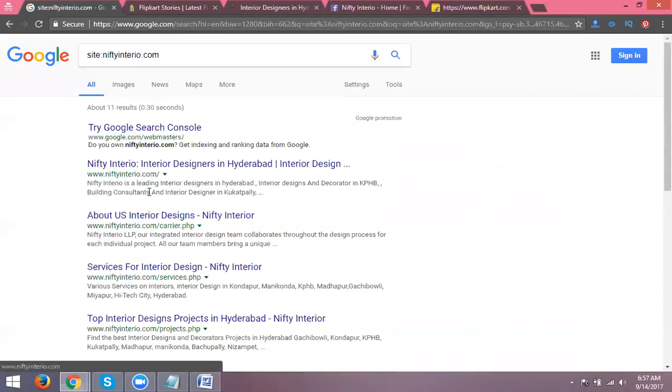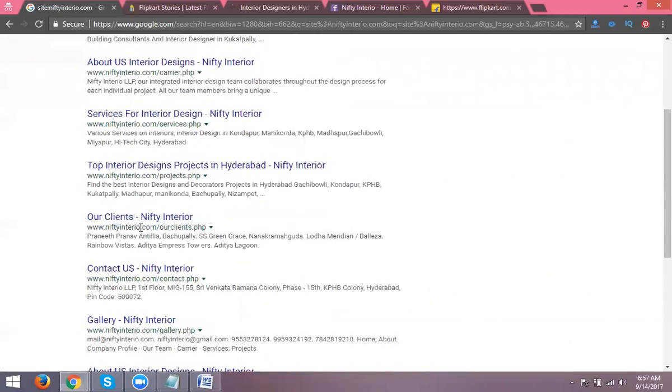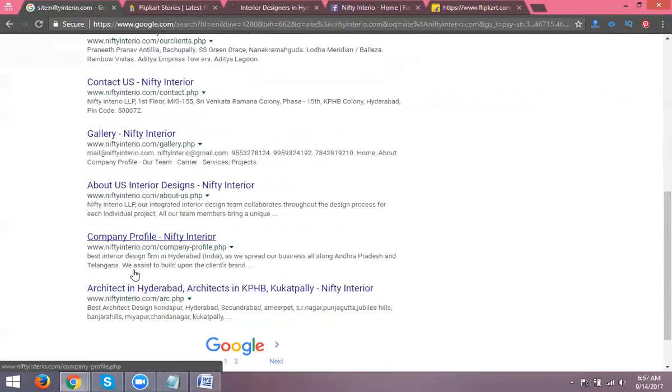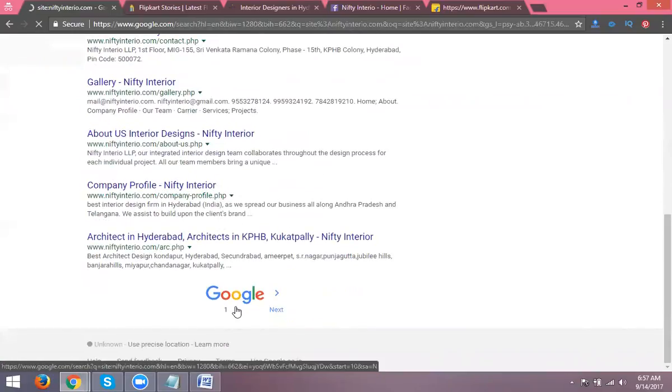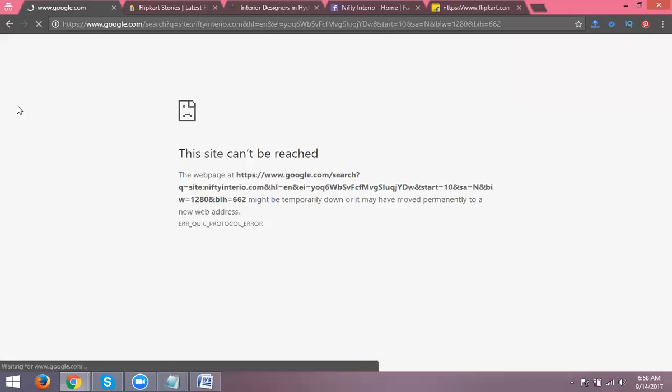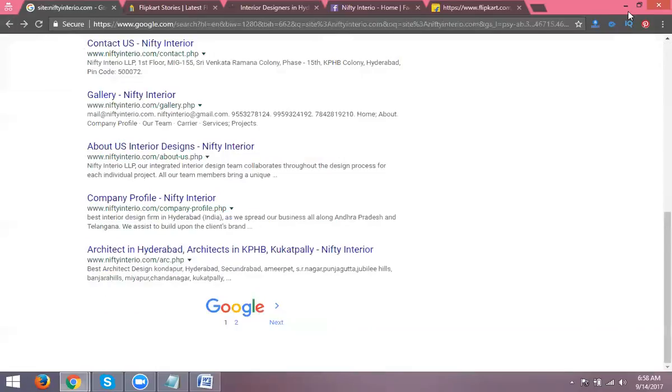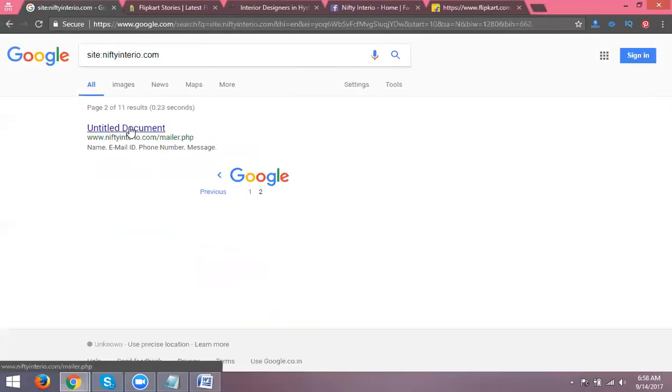So we can count 1 to 10, and the second page shows one more. Is it clear? How many pages in total? Total 10 pages. Displayed as how many? 11 pages. Is it clear? This is how they understand it by the XML sitemap.